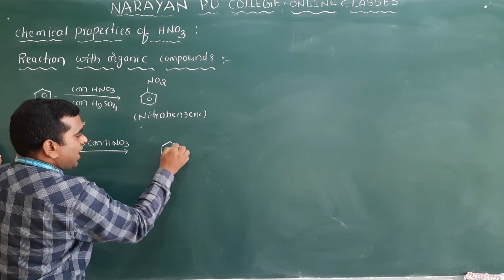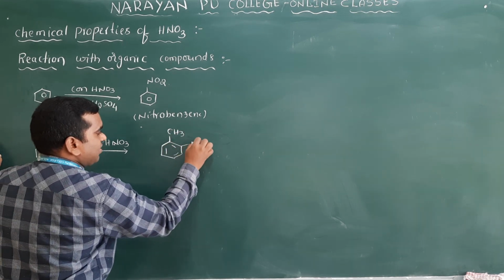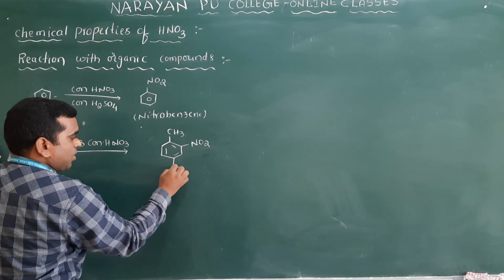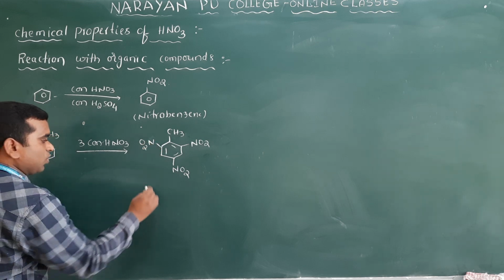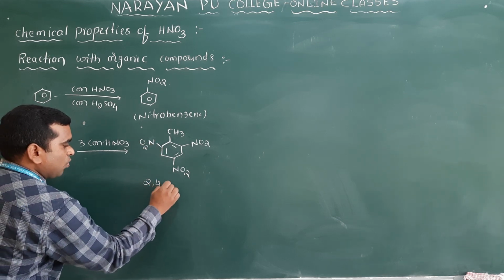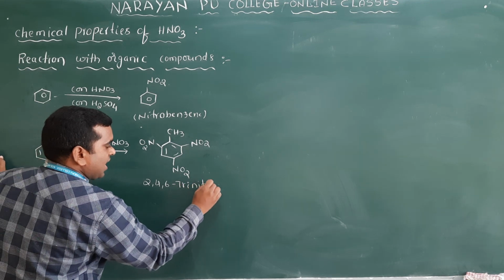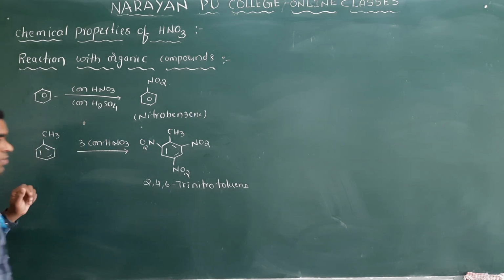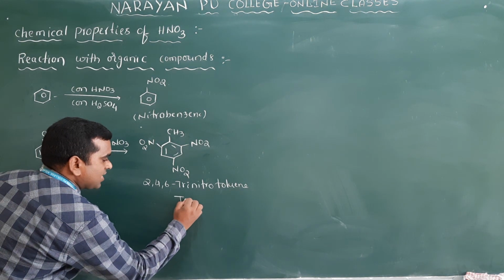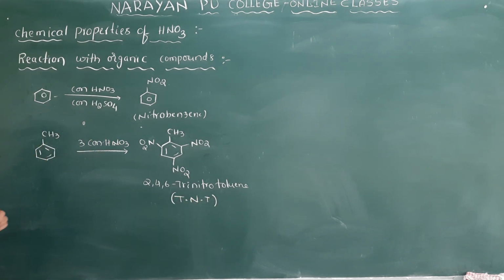As you know, CH3 is an electron donating group and it activates the ortho and para positions, so NO2 at each. We call it 2,4,6-trinitrotoluene. This can also be called simply TNT.